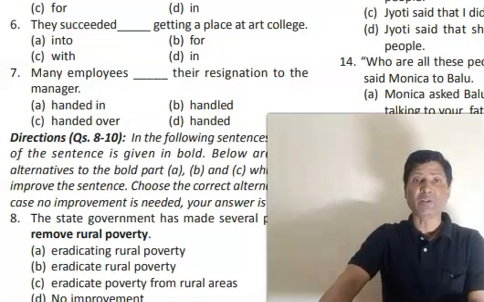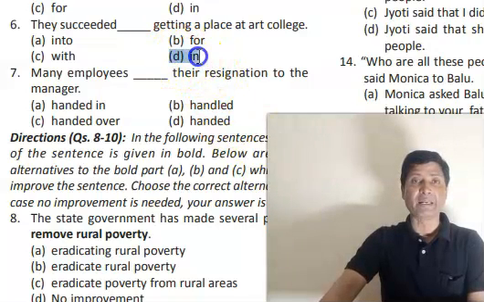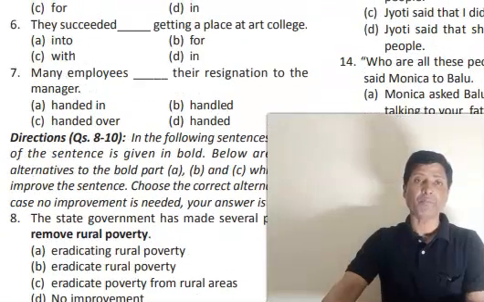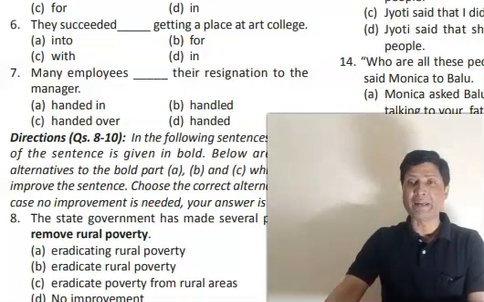They succeeded getting a place at art college. What should be the answer? Answer will be D. Why? Succeed is followed by preposition in. Now question number 7. Many employees their resignation to the manager.